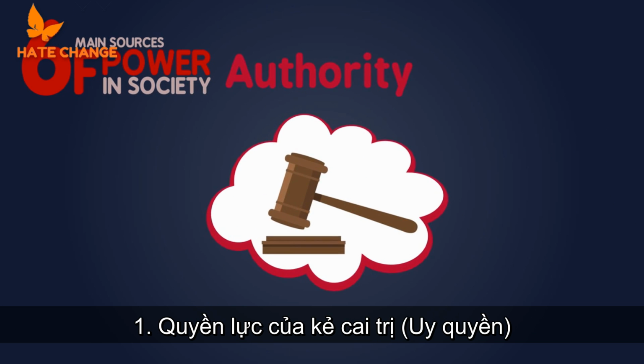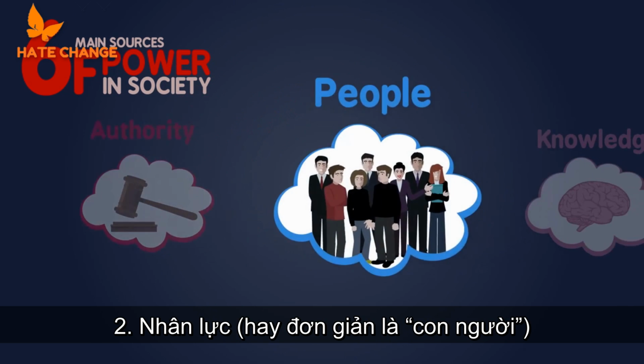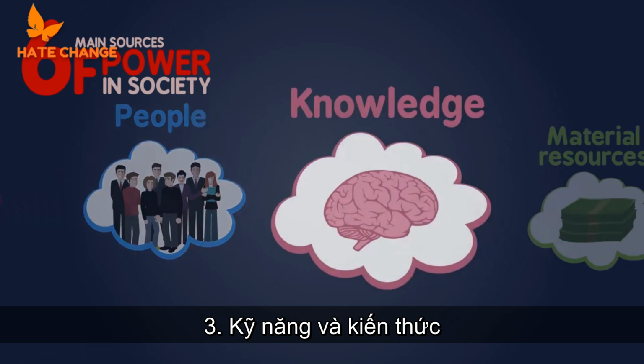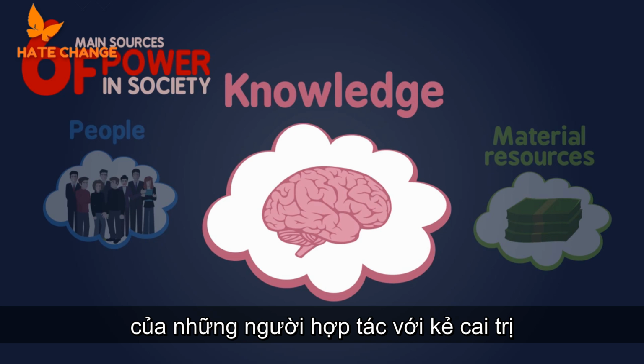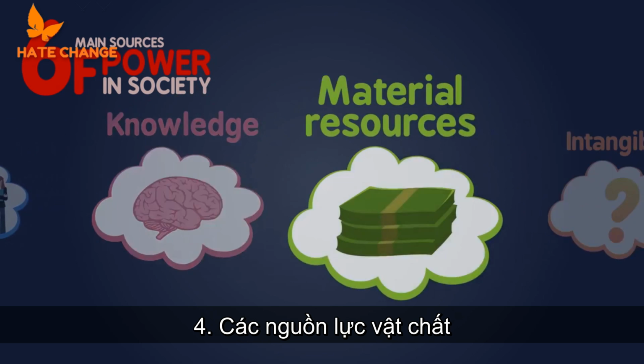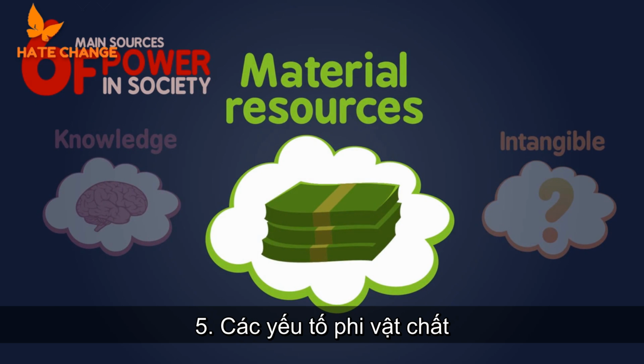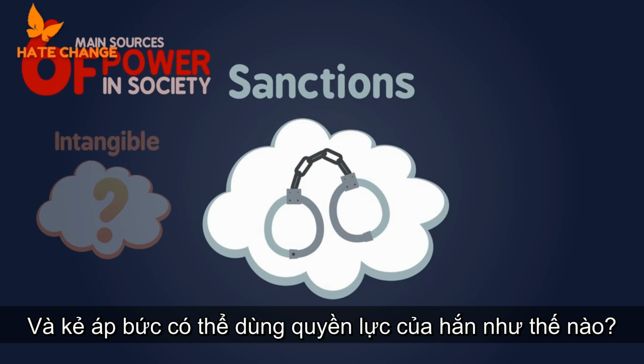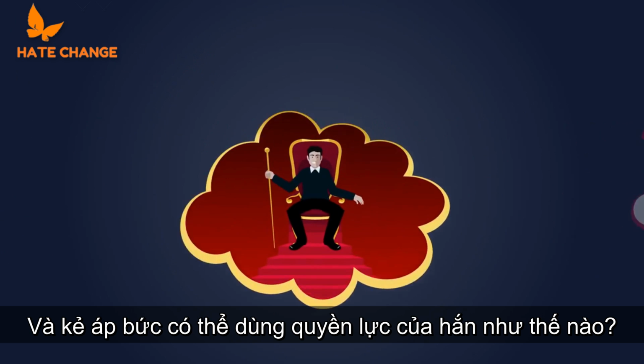1. The authority of the ruler. 2. Human resources, or simply put, the people. 3. The skills and knowledge of those who cooperate with the ruler. 4. Material resources. 5. Intangible factors. And 6. Sanctions. And how does the oppressor use his power?